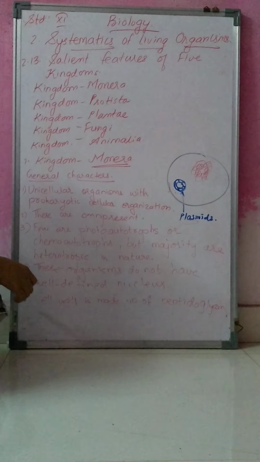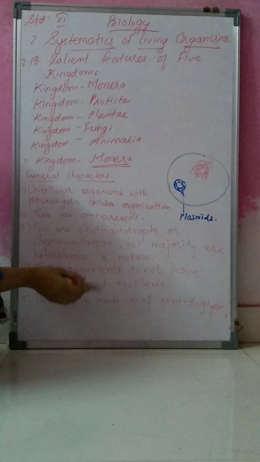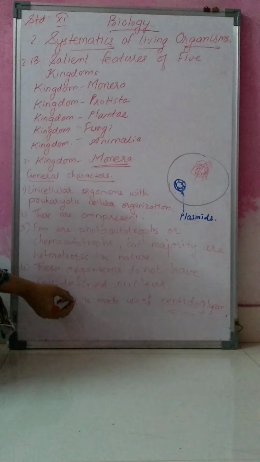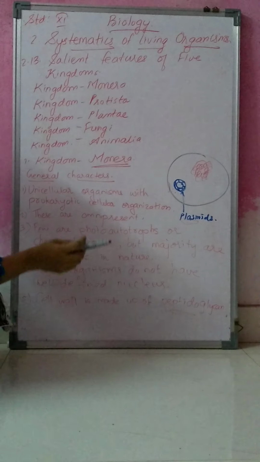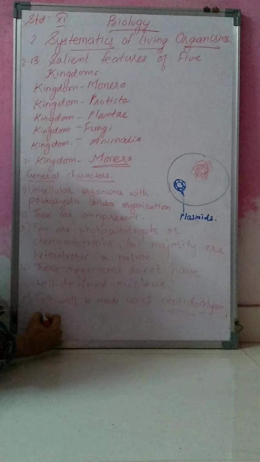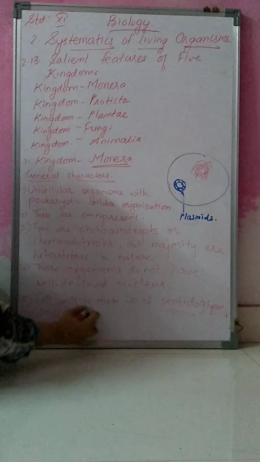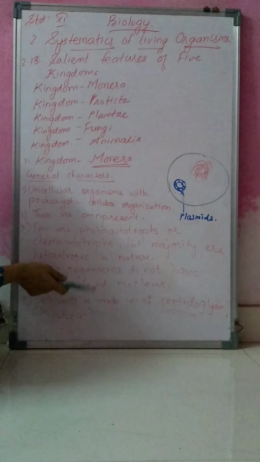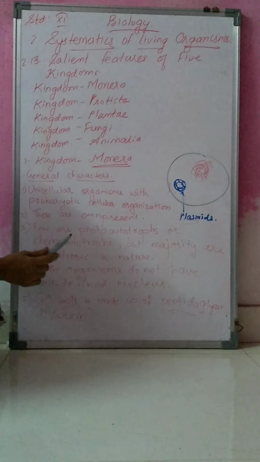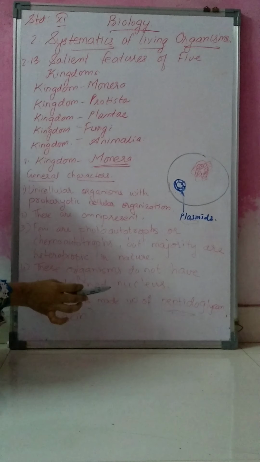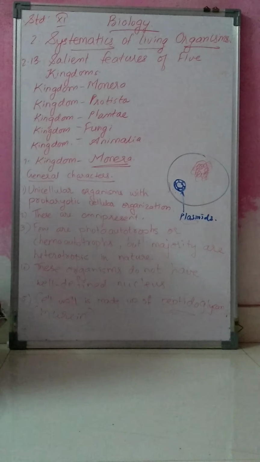Then the next point: the cell wall is made up of peptidoglycan. Now what is peptidoglycan? Peptidoglycan is also known as murein. Peptidoglycan is a polymer of sugar and amino acids.